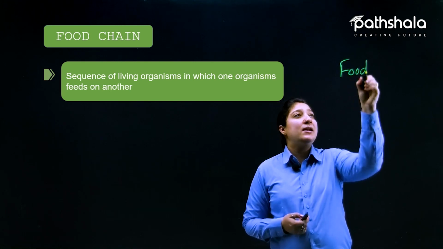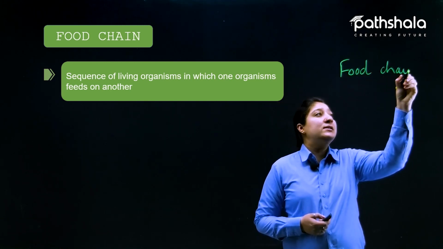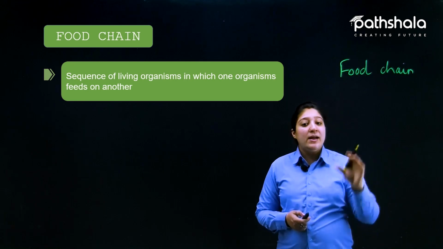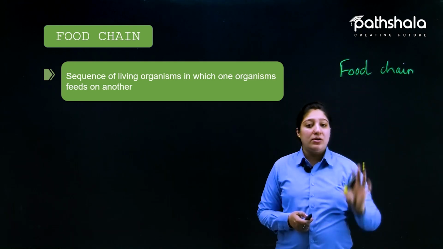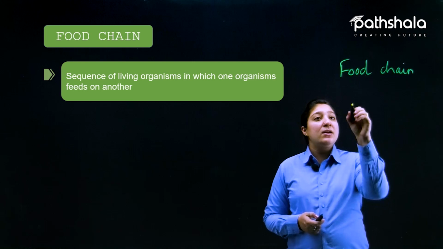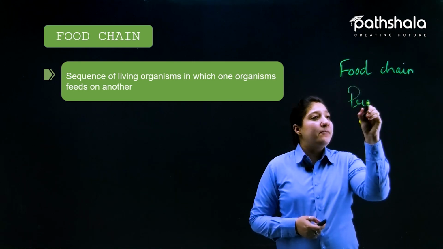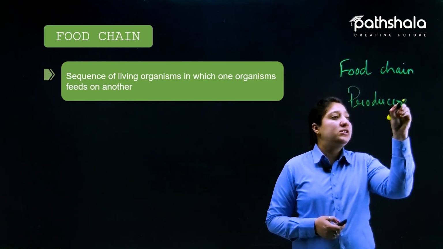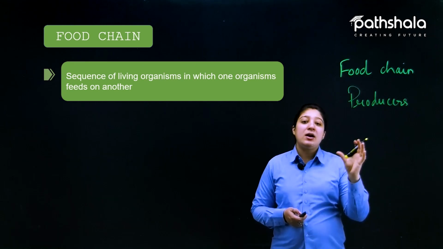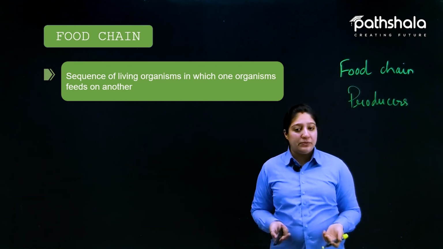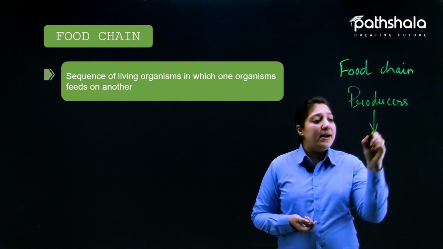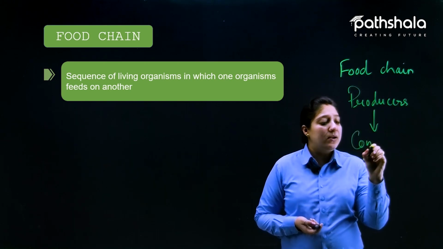A food chain is basically when one organism depends on another, and when that sequence is followed, that is our food chain. Like, the first thing in the food chain is the producers. Producers are basically our plants that produce the food, right? After that, it is our consumers.